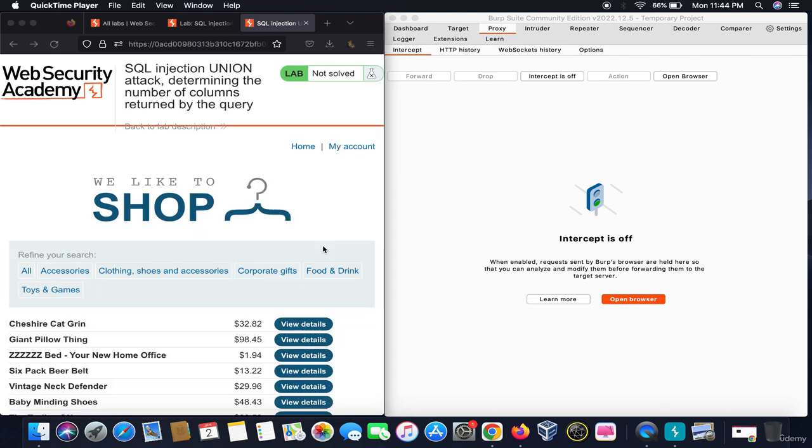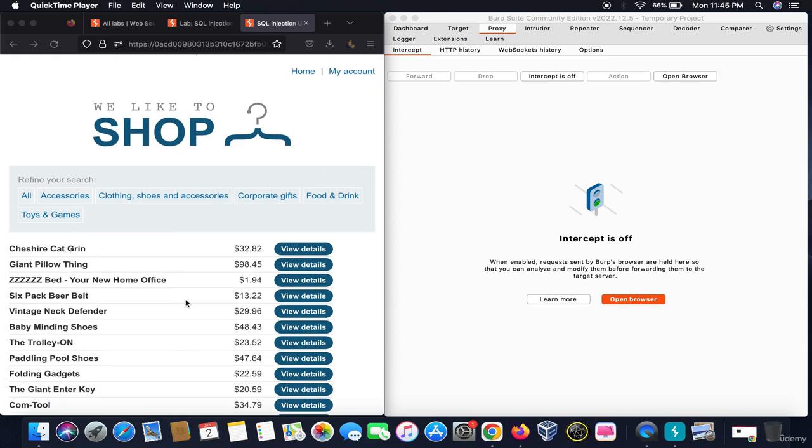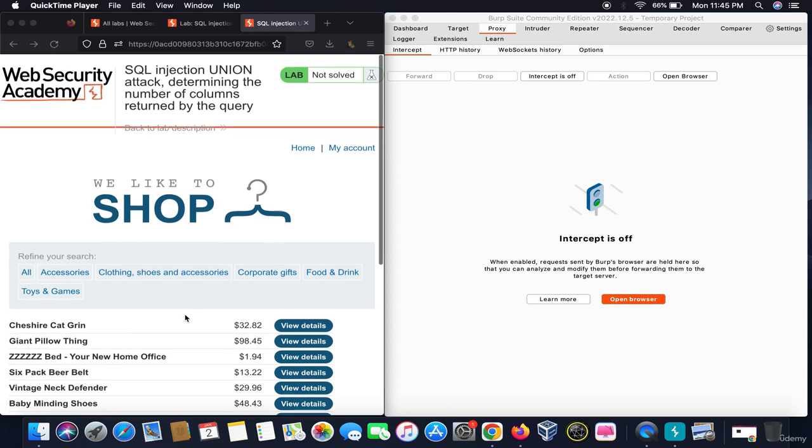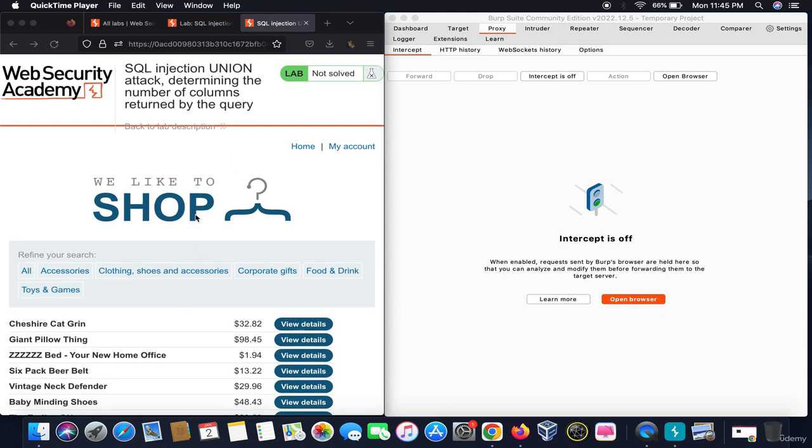So in this practical, we will do a SQL injection union attack to retrieve the data from other tables by using SQL queries. The SQL works in a way, let's say select star from accessories where product name is this, price this, and it shows us all the details. This is the way SQL works.